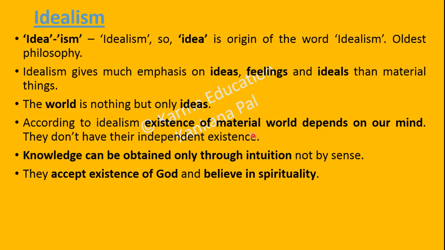The world is nothing but only ideas, according to idealism. Idealism says the existence of the material world depends on our mind. They don't have independent existence. For example, there is no existence of an empty classroom because no one is there. No one is perceiving the existence of the empty classroom. You will say there is a CCTV camera, which is proving the existence of that classroom. But still, there should be someone to watch the CCTV camera to perceive the knowledge of the existence of the empty classroom. So, without a subject, meaning a human being or perceiver who will get the knowledge about things, there is nothing in the world according to idealism.